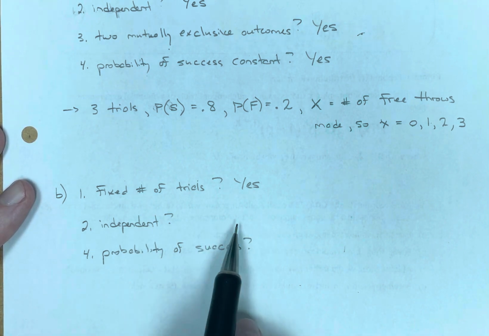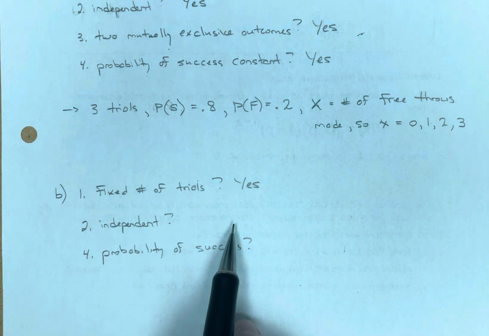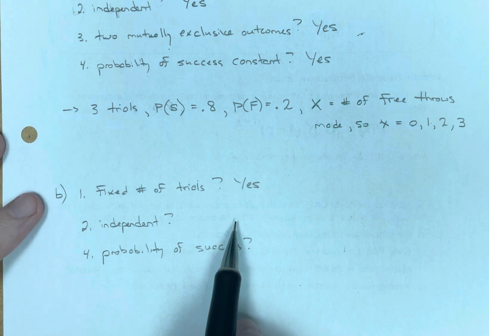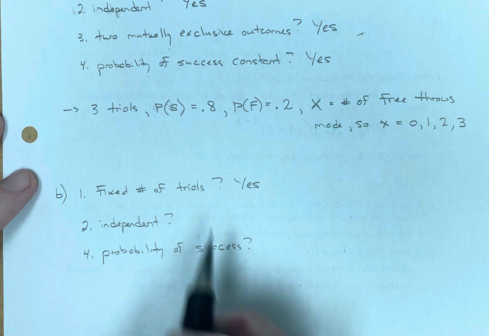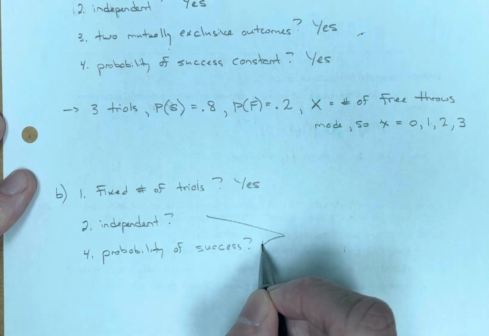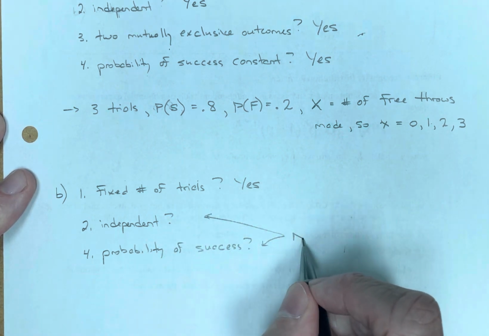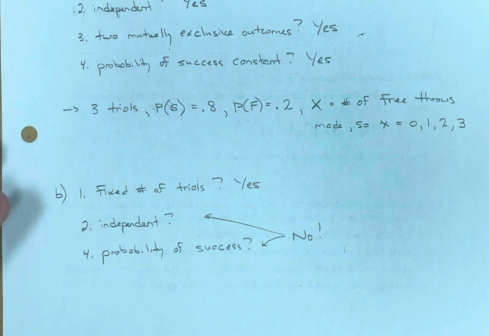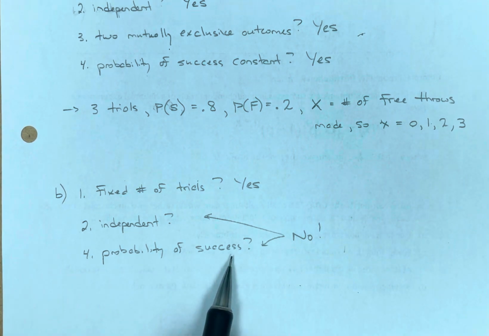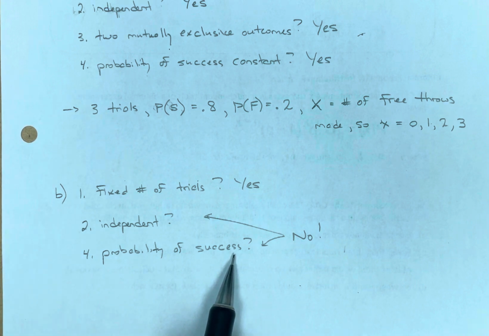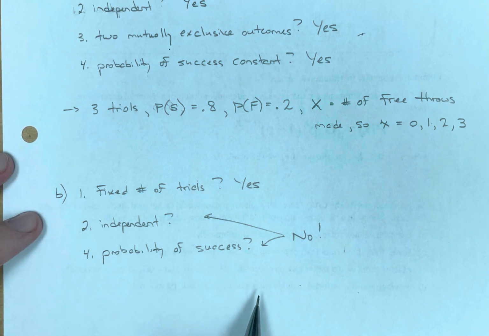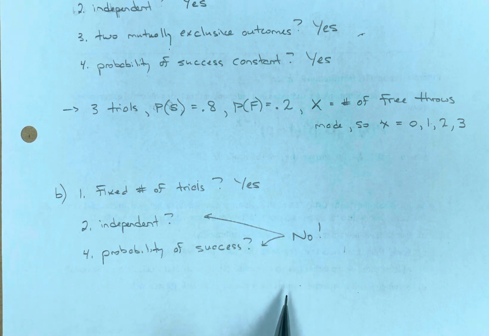If you took a card and it's an ace and you don't replace it, you've changed the chances of getting another ace because you took an ace out of the deck. So that does speak to both of these. The probability of success changes. If you take an ace out, the probability of getting another ace, well, there are only 3 left. So you've changed the probability.